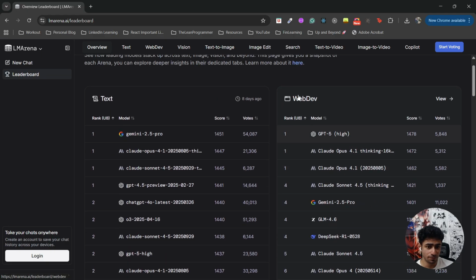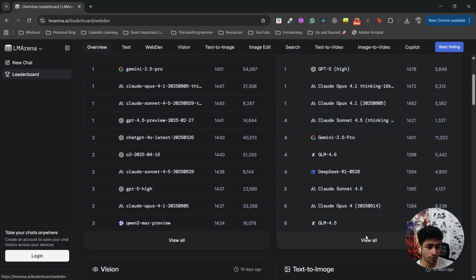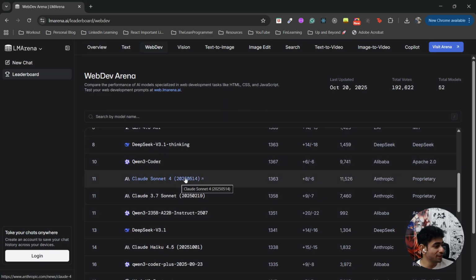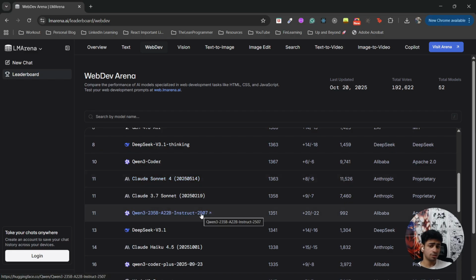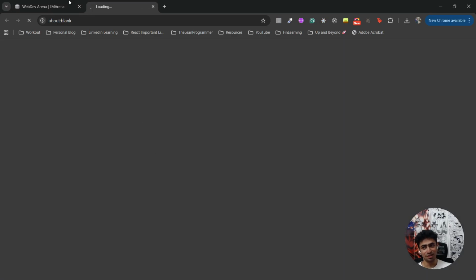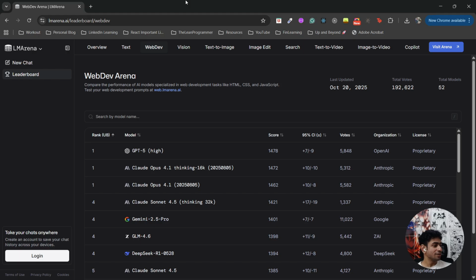Okay, web development. In this, GPT-5 is the highest rated, along with Claude Sonnet 4.5. Claude Sonnet 4 is not even in the top 10. Interesting. It's in the 11th rank, but I have different views. I still feel that Sonnet 4 is comparable to GPT-5. They both give very, very good results. But let's see.